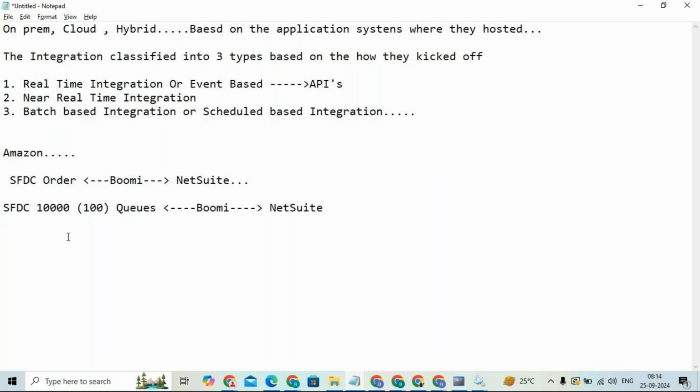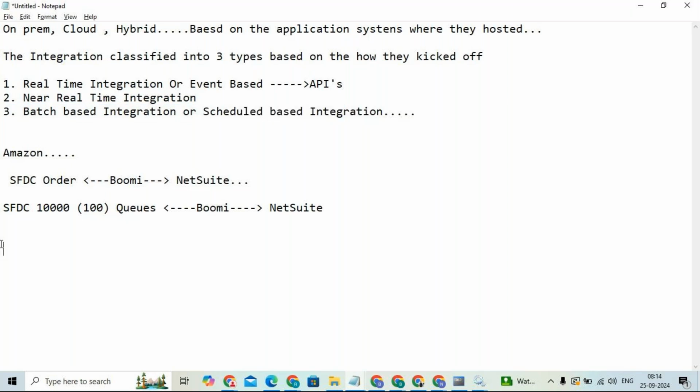It is called near real-time integration. There might be some delay, five seconds or ten seconds, but the request is going to be processed. So this is called near real-time. Clear? And the third one is batch-based integration, or scheduled-based integration.